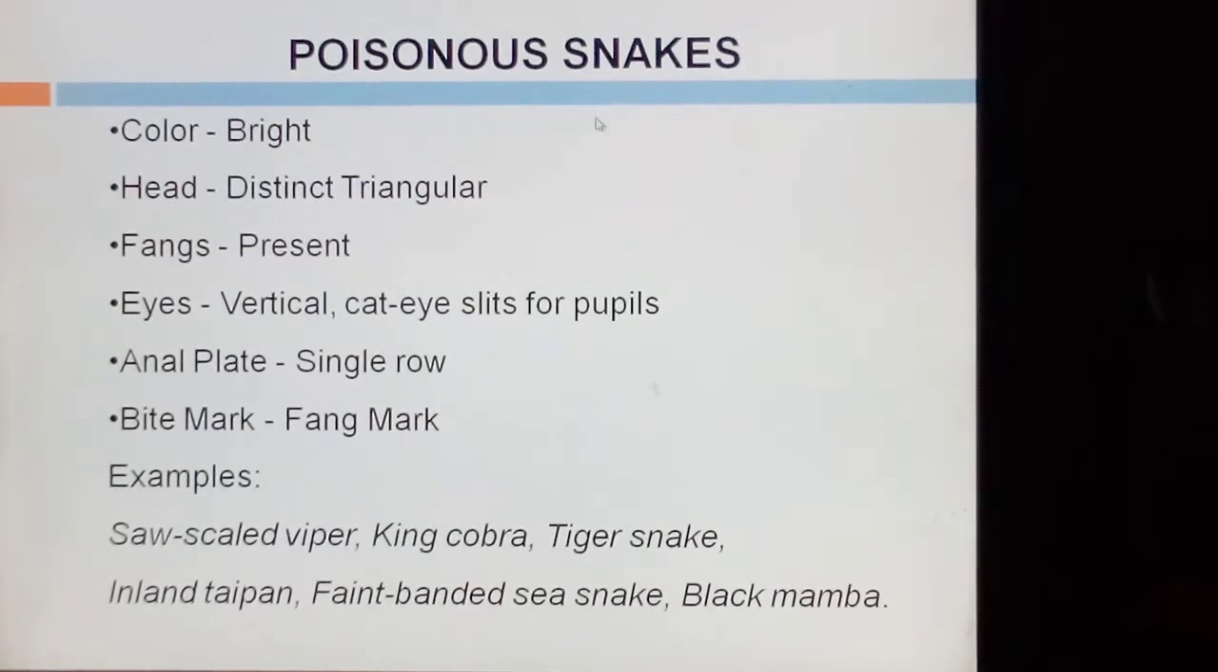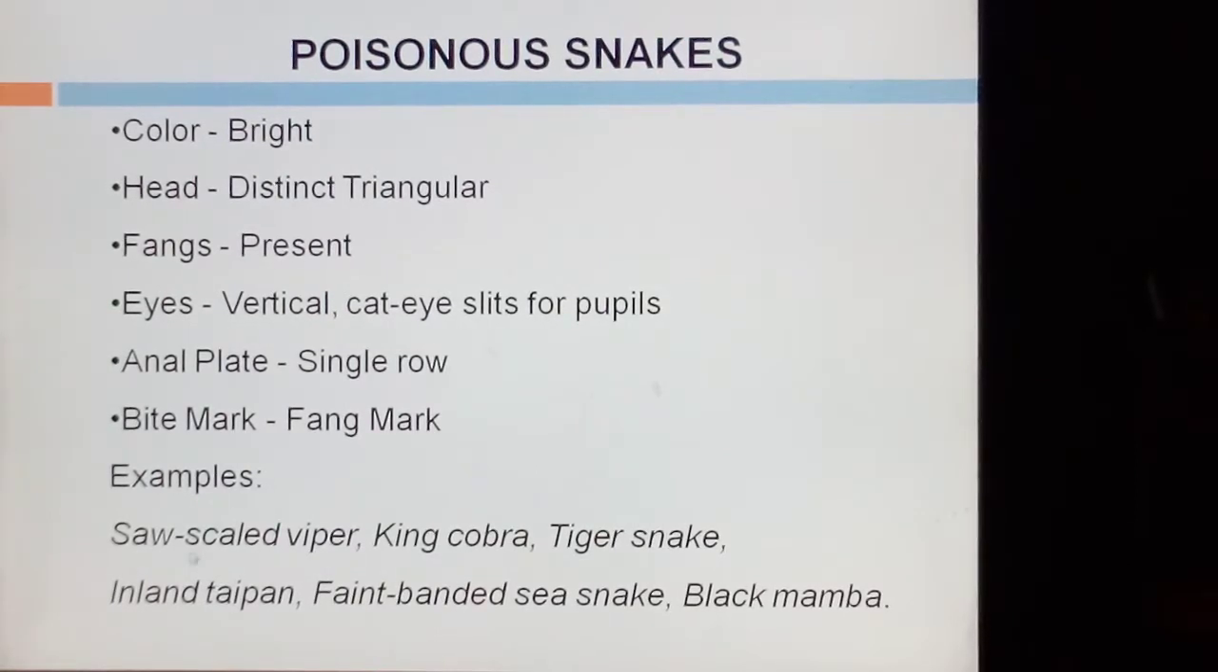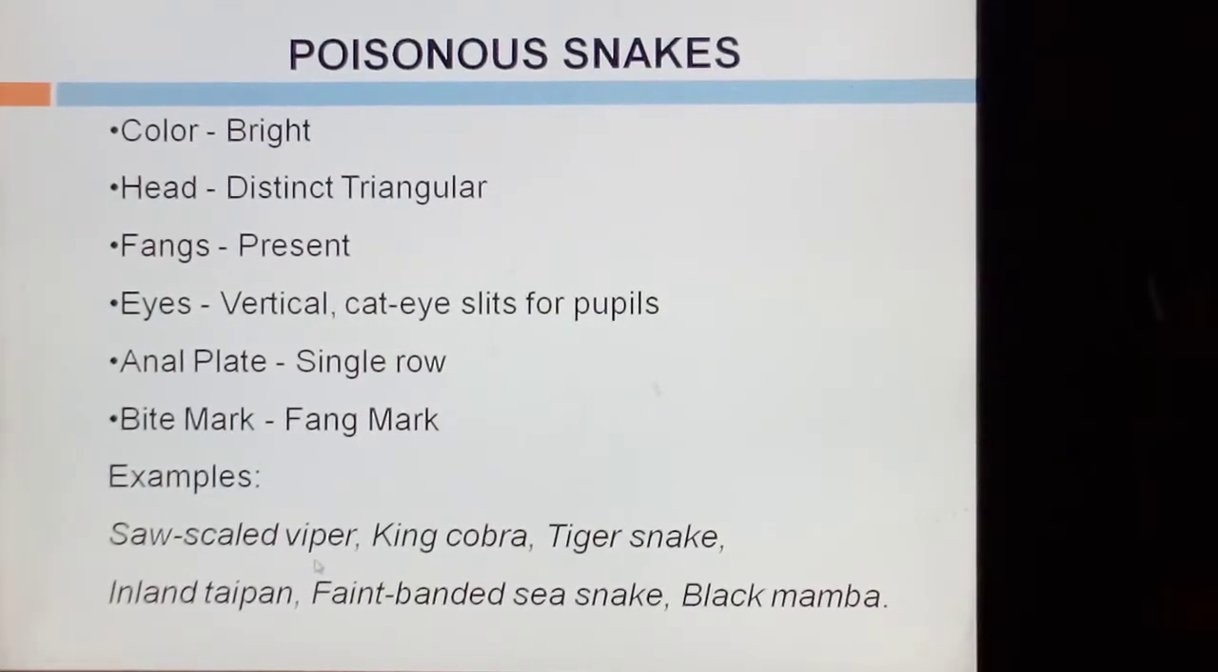The poisonous snakes are bright in color. Their heads are triangular in shape. The fangs are present. Eyes are vertical, with cat-eye slits for pupils. The anal plate is in a single row. The bite mark is a fang mark. Examples: saw-scaled viper, king cobra, and tiger snake.